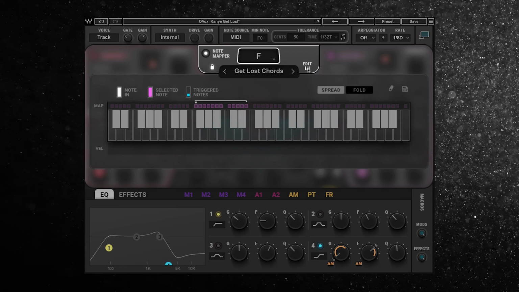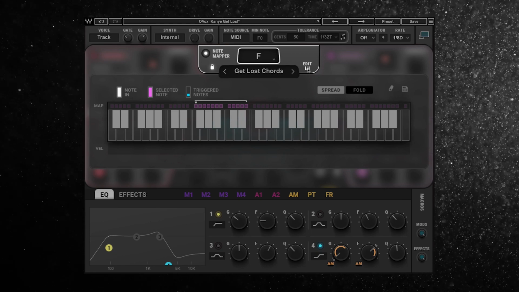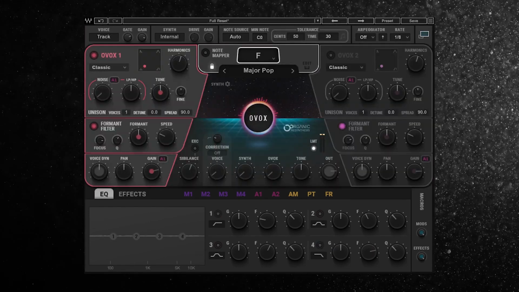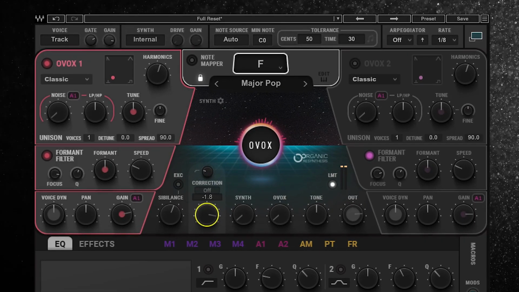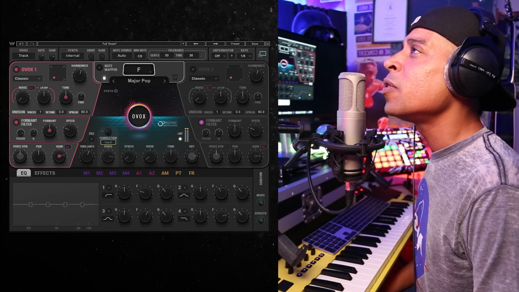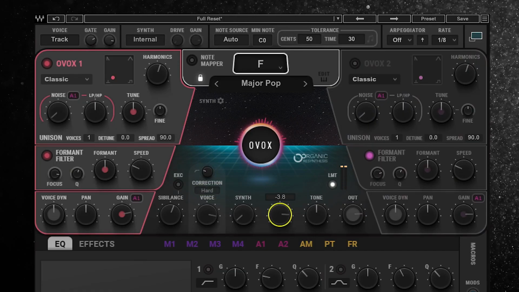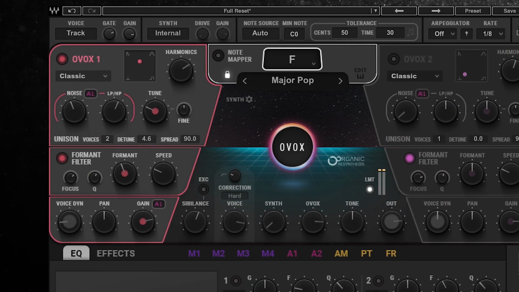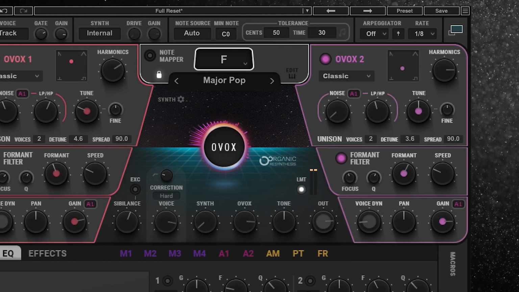And for those of you out there that also have the Harmony plugin, it works the same way here as well. Let's take it back to full reset. The first thing I'm going to do is bring up the voice, and then I'm going to set the correction to hard to get that auto-tune effect. We've got OVOX 1 with the classic filter in these settings, and then combine that with OVOX 2 in these settings.